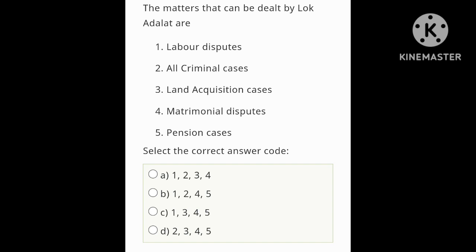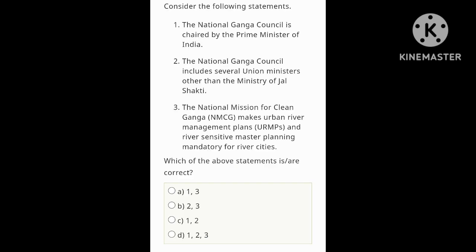Let's look at the options, select the correct answer. 1, 2, 3 and 4, 1, 2, 4 and 5, 1, 3, 4 and 5, 2, 3, 4 and 5. So option C is correct, because here 2 is not included. So 1, 3, 4 and 5 is the correct option. Now let's move on to the next question.